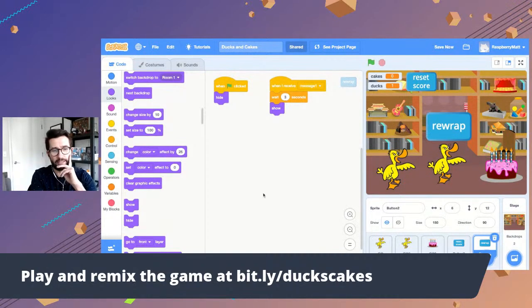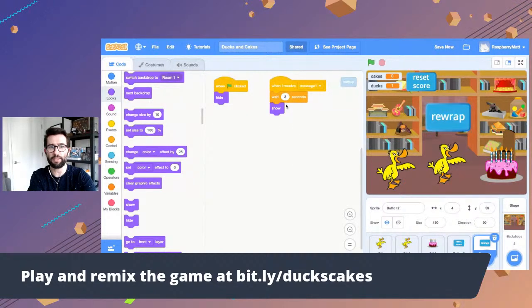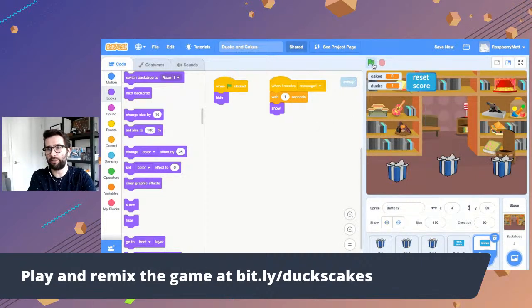Now, I'm going to move that up a little bit so it looks a little better. I'm realizing we only need to wait 1 second because it's going to wait 2 seconds, show the other gifts, and wait 1 second to show the rewrap button. So I'm going to change this to 1 second. That'll make it 1 second after the other gifts are revealed. Let's just double check that. Hit the green flag.